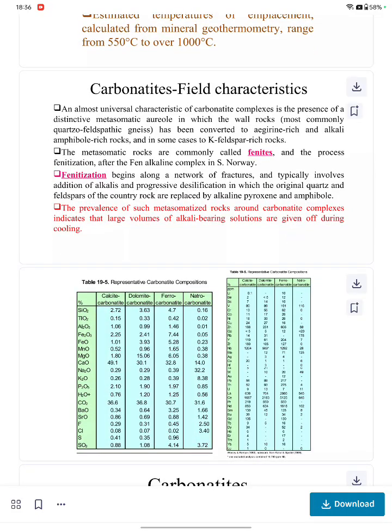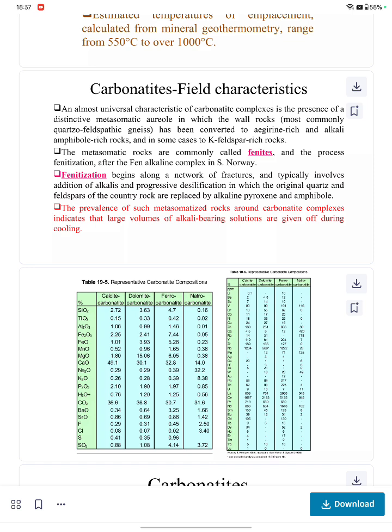Now, an almost universal characteristic of carbonatite complexes is the presence of a distinctive metasomatic aureole in which the wall rocks, most commonly quartzo-feldspathic gneiss, have been converted to aegirine-rich and alkali amphibole-rich rock, and in some cases to potassic-rich rocks. So the metasomatic rocks are commonly called fenites, and the process is fenitization, and the name has been given after the Fen alkaline complex in southern Norway.